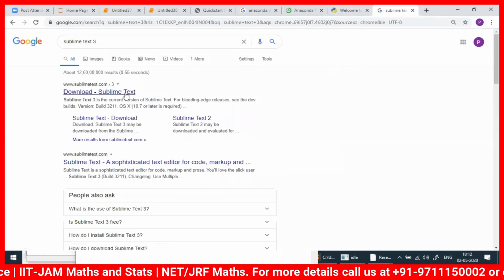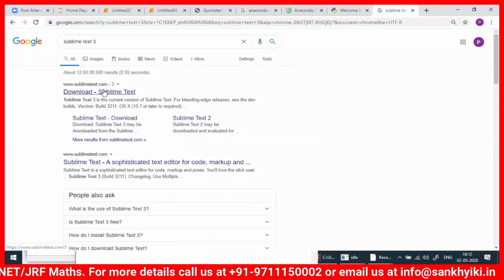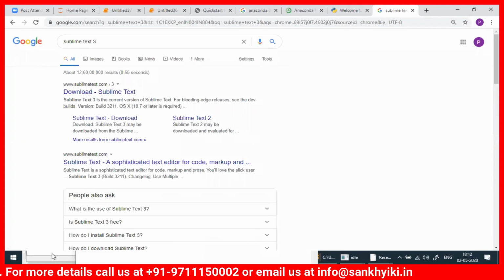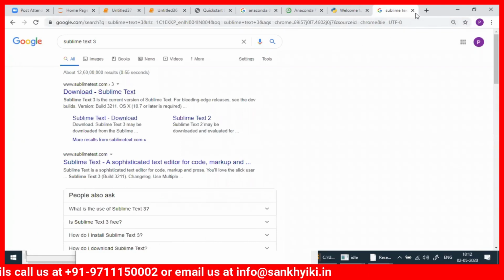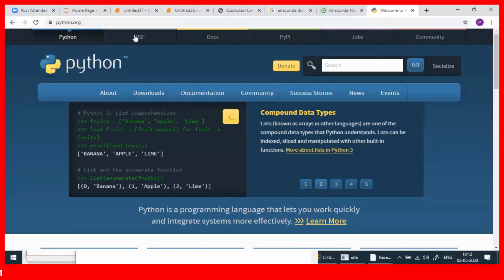Okay, if you download this, then you can do it using Sublime Text also. Here, this also looks very good. Initially it will not create a problem. But for the first time, I'm telling you, I've started with Jupyter Notebook because ultimately you have to go there. So why not start from here, so that you will be familiar.